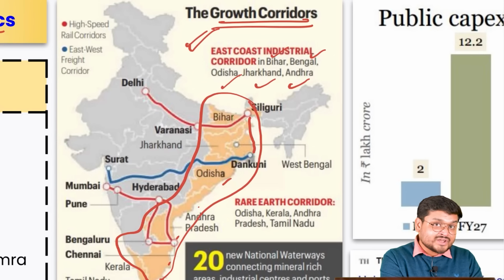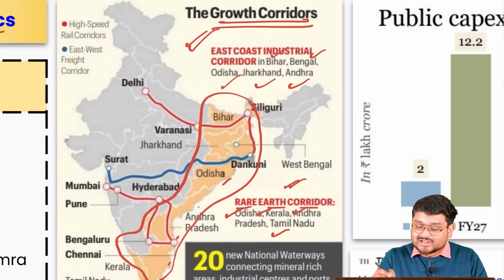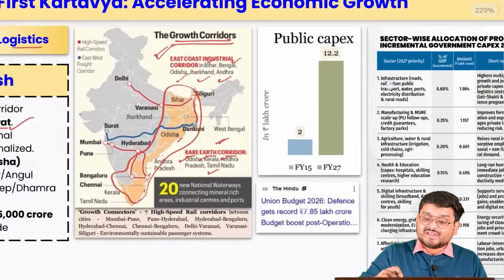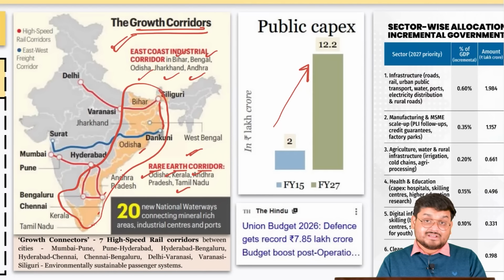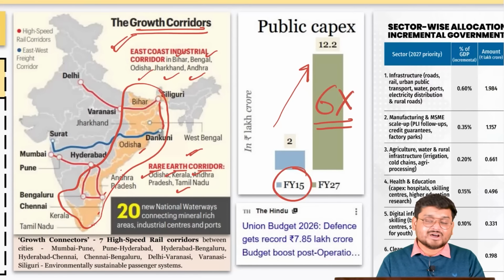So this is exactly why the government is launching this rare earth corridor in Odisha, Kerala, Andhra and Tamil Nadu, right? So these are the various areas which will be gaining from this massive boost in capital expenditure. If you can see, this is a 6 times increase from the 2015 financial year.